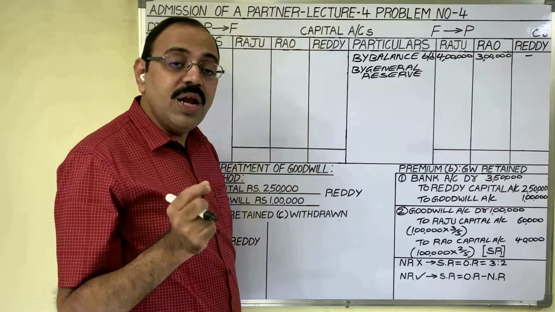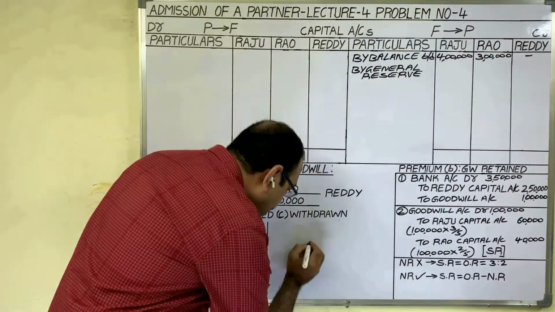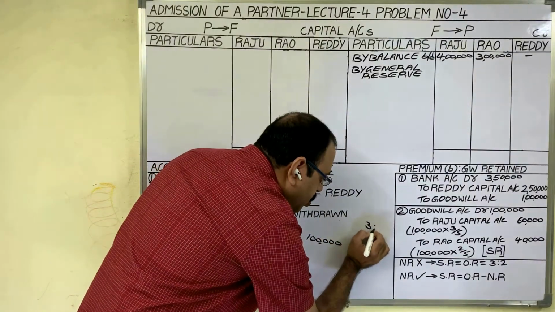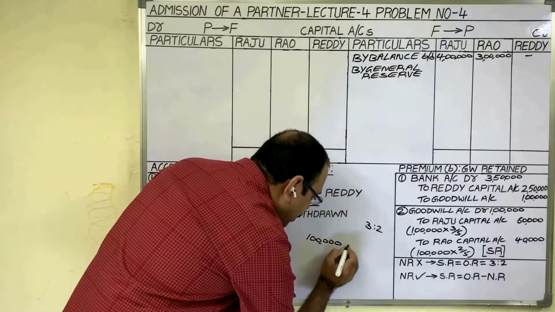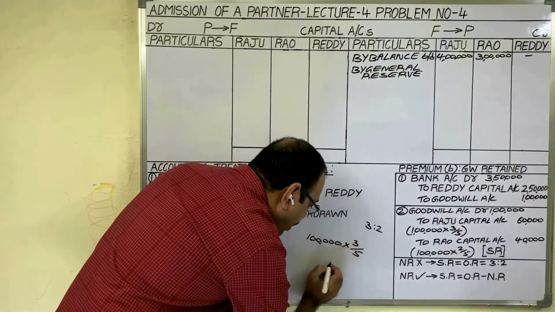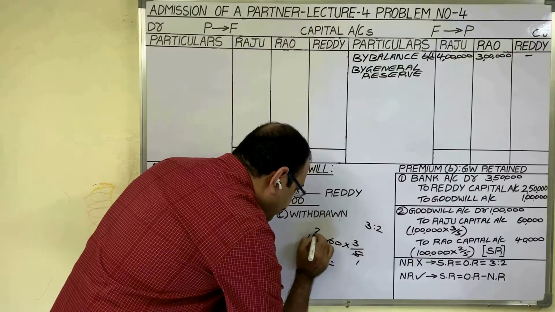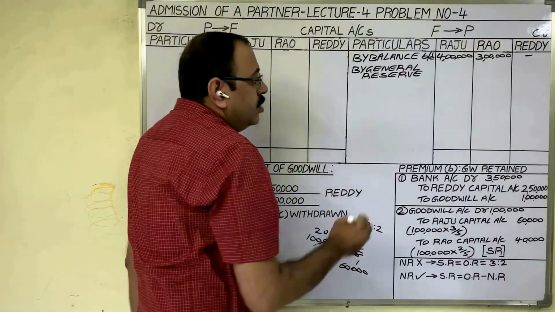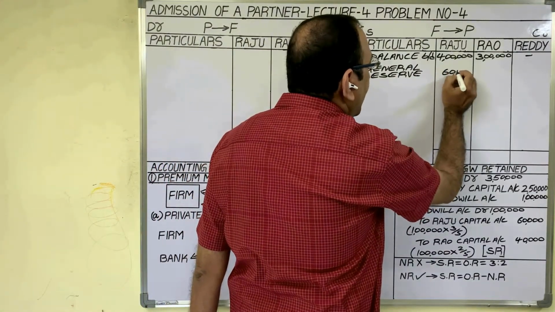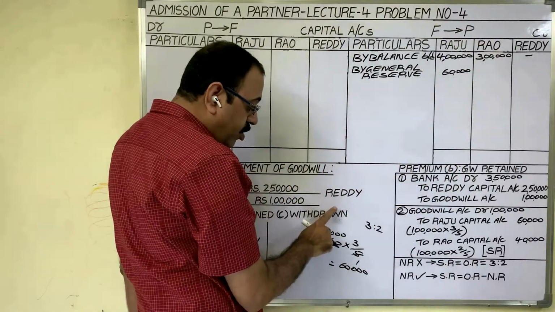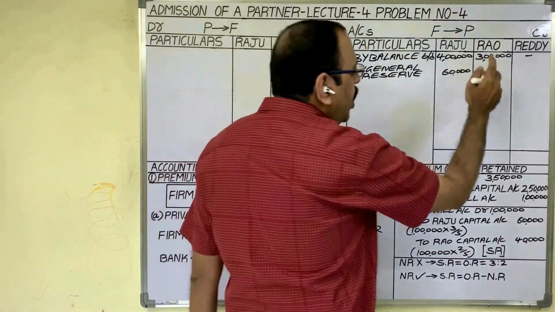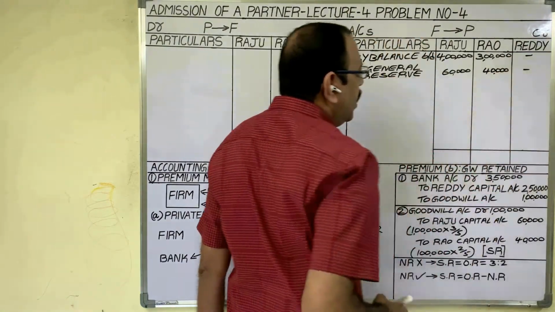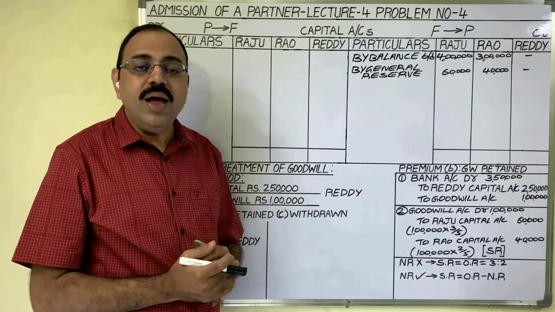You have to calculate the amount in rough notes. Don't show it here. General reserve amount is 1 lakh rupees and the old profit and loss ratio is 3:2. So for the first person, 1 lakh into 3 by 5, 60,000 rupees. For the second person, no need to calculate, because from 1 lakh rupees, if you deduct 60,000, the remaining 40,000 belongs to the second partner, no? For the new partner, nil.